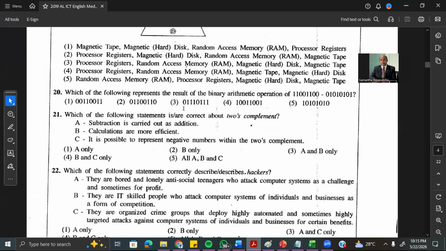Question number 21. Which of the following statements is correct about the 2's complement? 2's complement subtraction is carried out as addition. Yes. Remember, in the complement method, we do the subtraction as addition. That is correct. Calculations are more efficient. Yes. That is why it is used in modern computers. Very fast calculation. It is possible to represent the negative numbers within the 2's complement. Yes. Remember, we use the 2's complement for the negative numbers. Yes. All are correct.